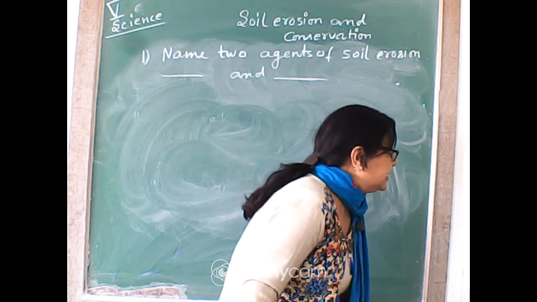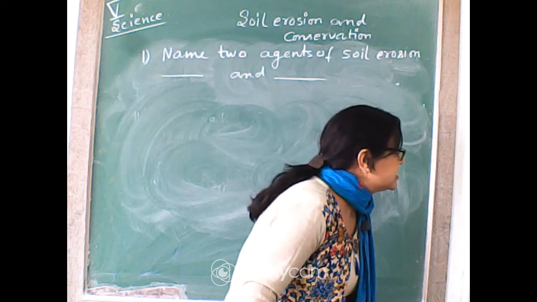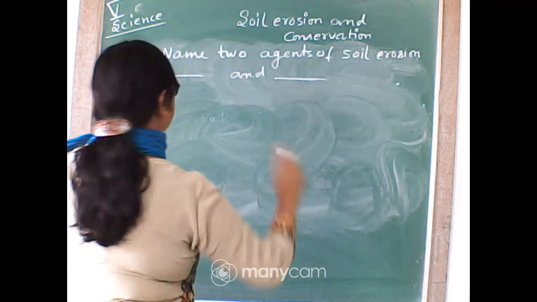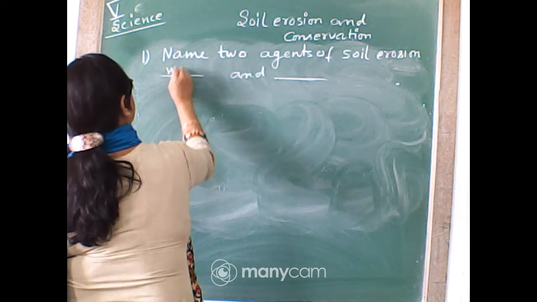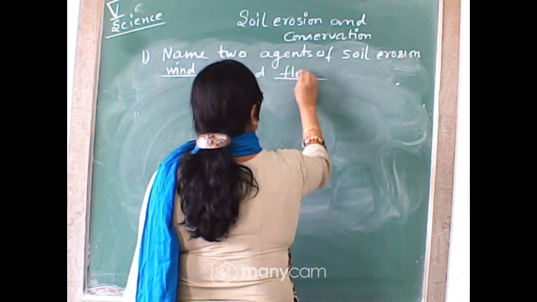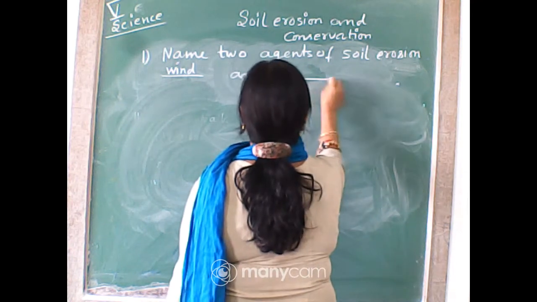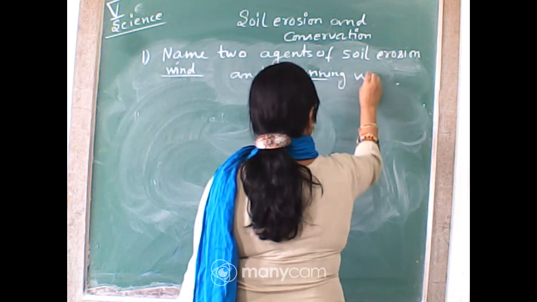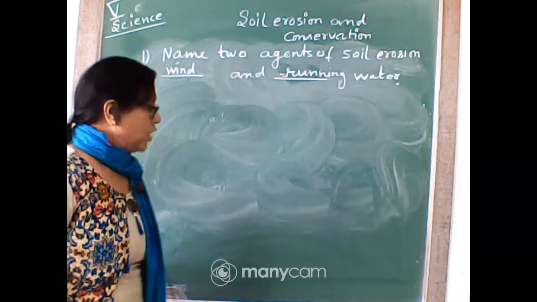Yes, air is also there, but mainly air and running water is correct. You can write wind and flowing water or running water, whatever. Air or wind, anything you can write. Wind and, not flowing, actually running. Running is the correct word. Running water. These are the two agents of soil erosion.